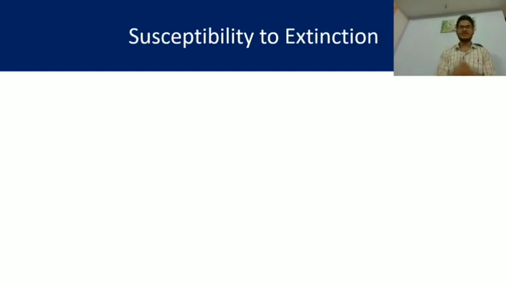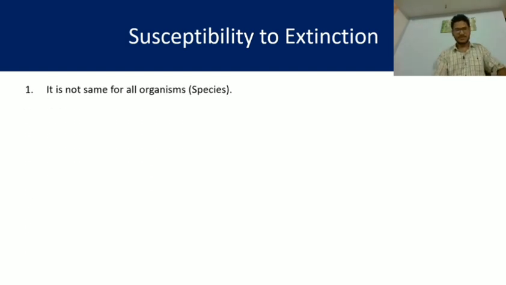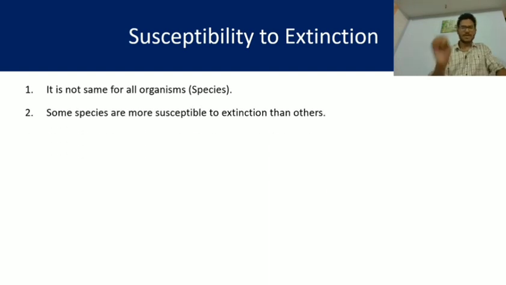Susceptibility to extinction. Who is more susceptible to extinction? Who has more chance of extinction? Now let's discuss. It is not the same for all the organisms or all the species. Susceptibility is not constant for everyone. It depends on specific points. Some species are more susceptible to extinction than others.